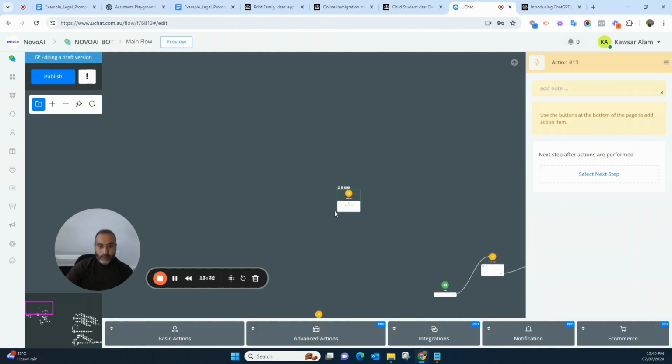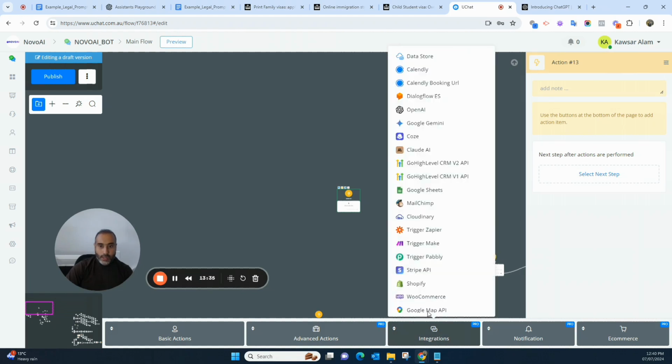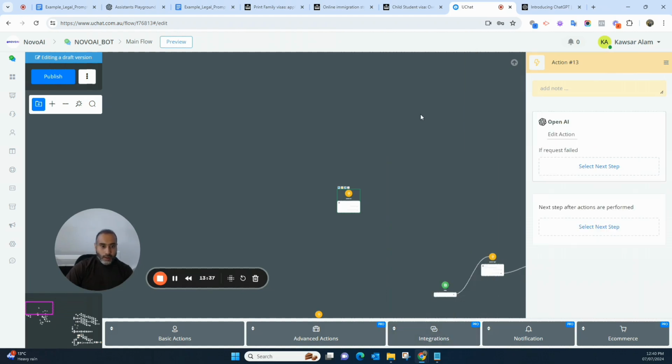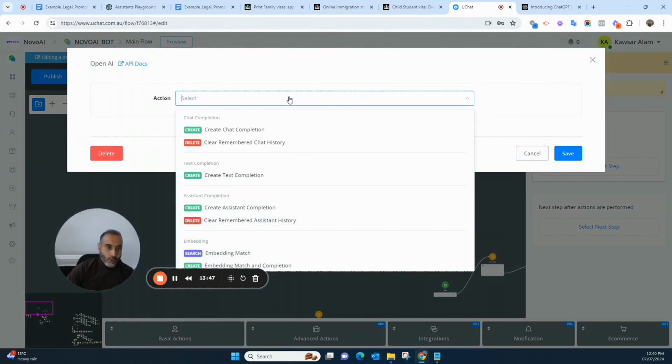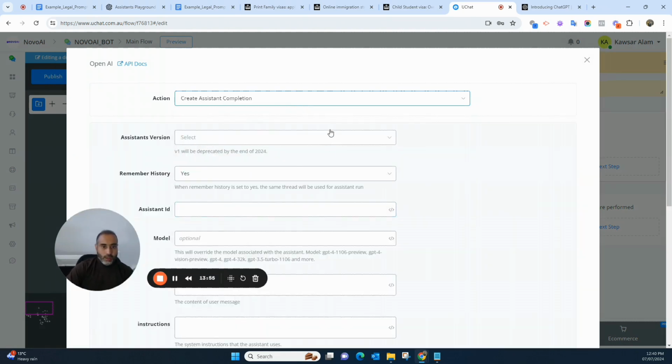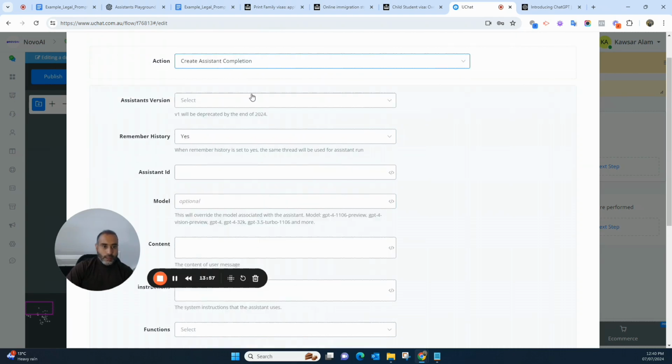So for that purpose, once you click here, then you have to go to the integration, the OpenAI. Once your OpenAI account is connected here, within the integration, you just come in, edit account, edit action. So what action are we going to take? We're going to take the assistant completion, because our assistant is already ready. We have created our assistant. So click on the assistant completion, then the assistant version 2.